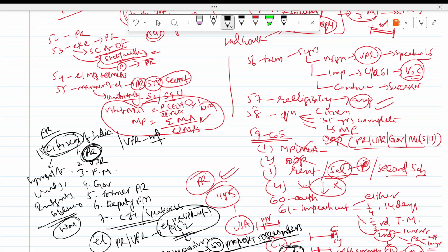For vice president also it is the same, but instead of 50, 50, for vice president you will get 20, 20. 20 should propose and 20 should support your nomination.